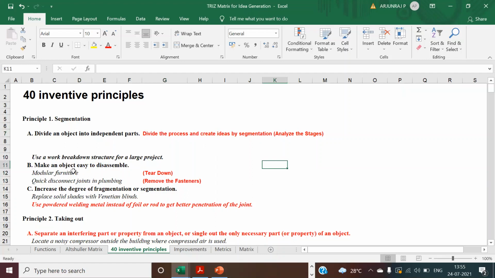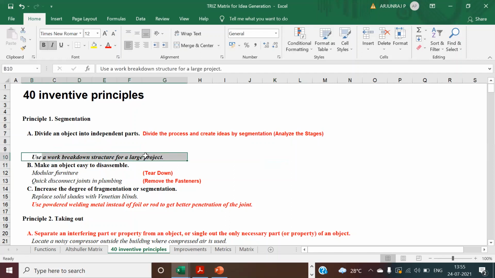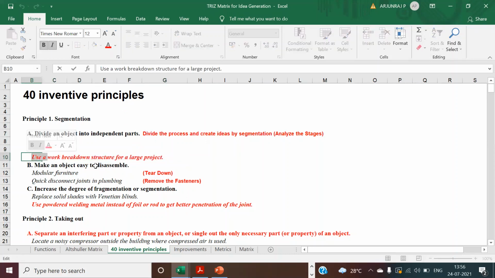Correct me, okay? Even you can use a work breakdown structure for a large project. Like, for example, in project management, you have the work breakdown structure, right? The complex work, you are going to divide into smaller work, and again break that work into very small work, and give it to the team members accordingly. Here you apply the same work breakdown structure for your process.